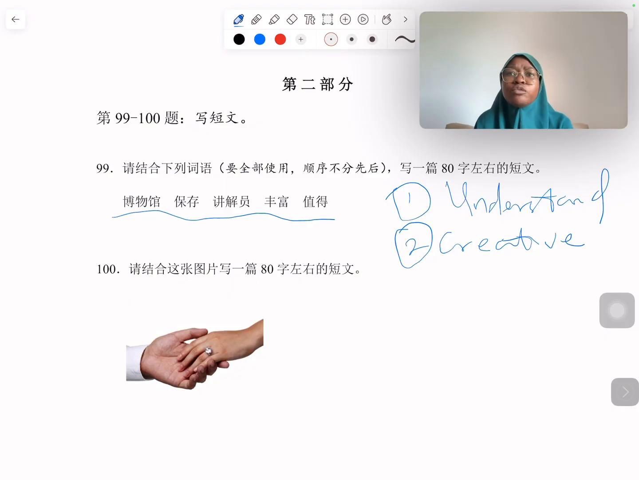Why not make it creative, make it fun? When the examiner is even marking, they get excited. So let's go straight into it. So what comes to my head now is, let me think. Okay, 有一天我跟妈妈说我同学去博物馆参观了，我也想跟爸爸妈妈去博物馆参观。That is me creating some sort of foundation for my story.